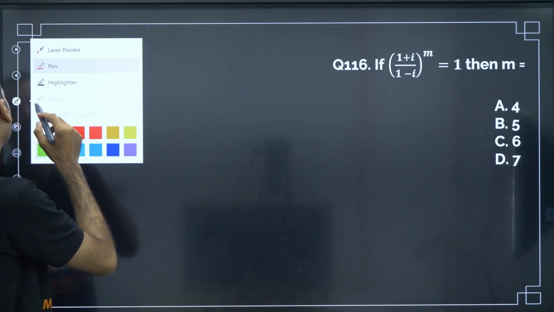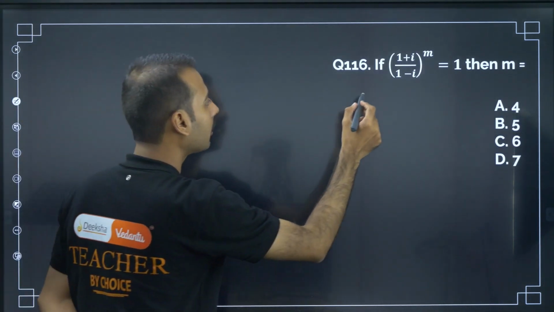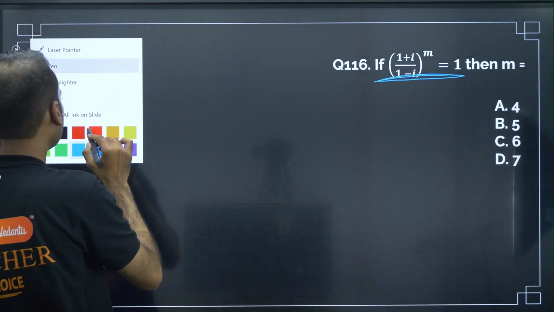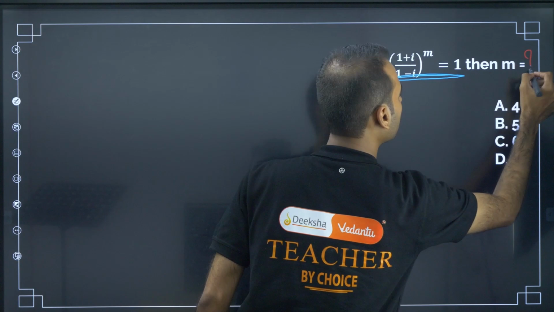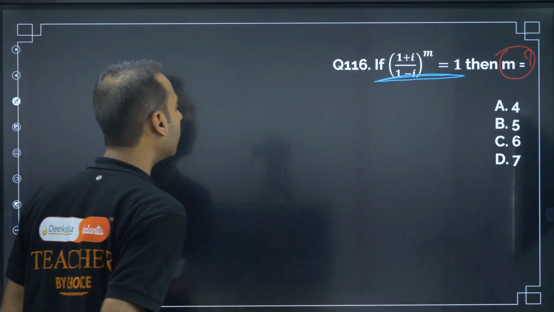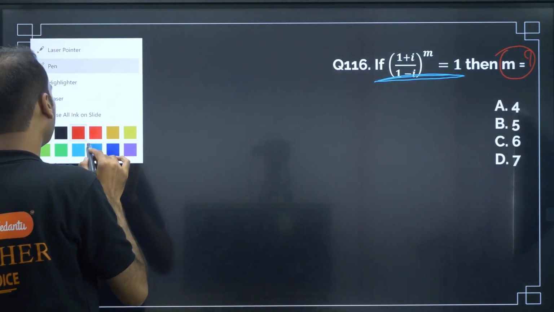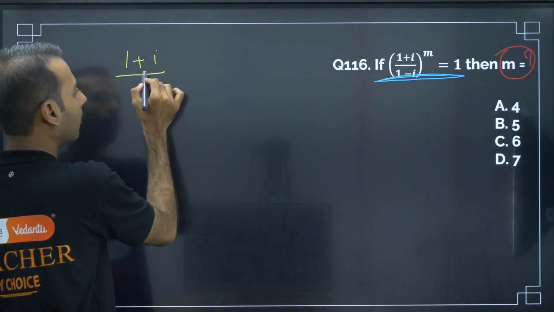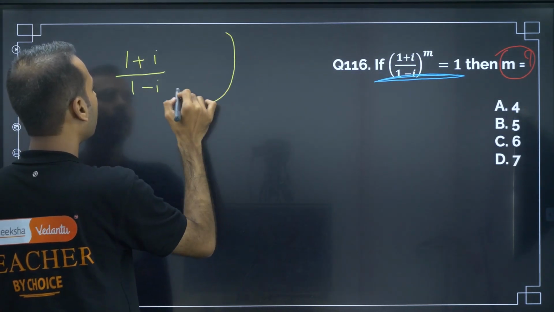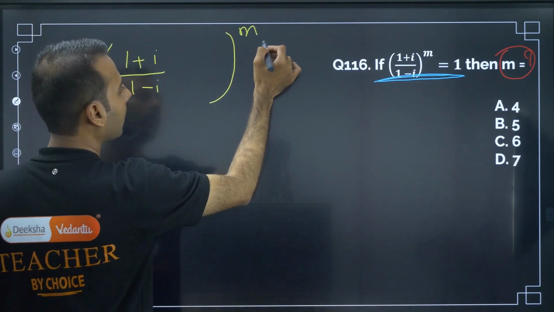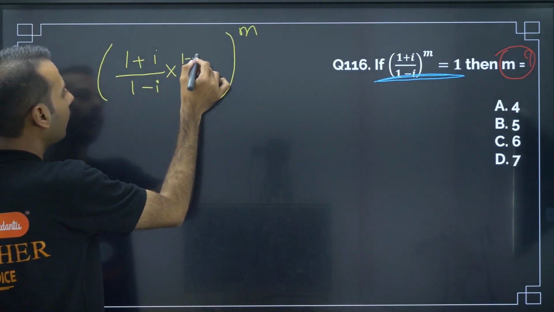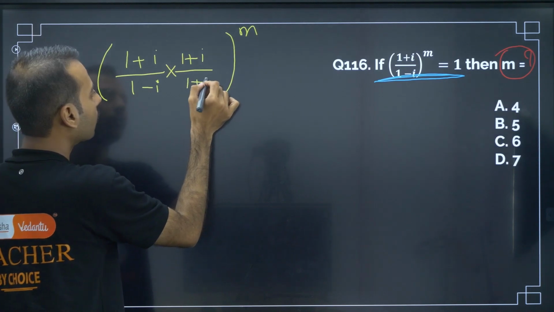If limit, so some information they have given, and what are they asking? They are asking to find this m value. They are interested in m. Now how to find the value of, let me copy and paste, 1 plus i by 1 minus i, and some power they have written as m. Whenever we are seeing denominator like this, generally we multiply with its conjugate to simplify.